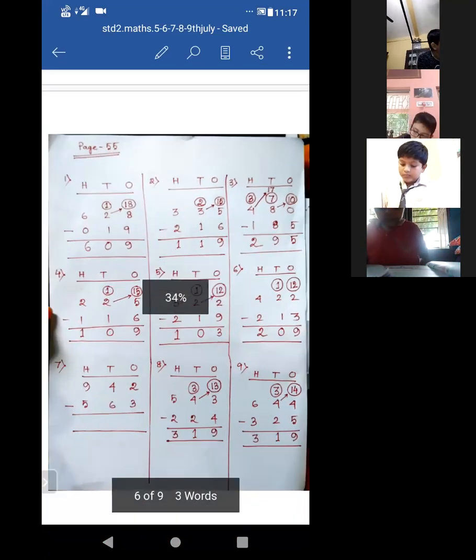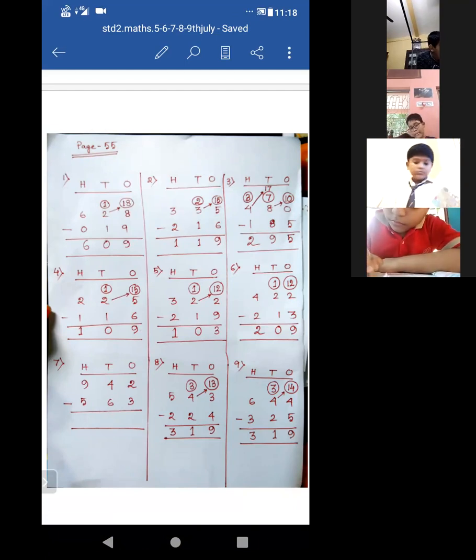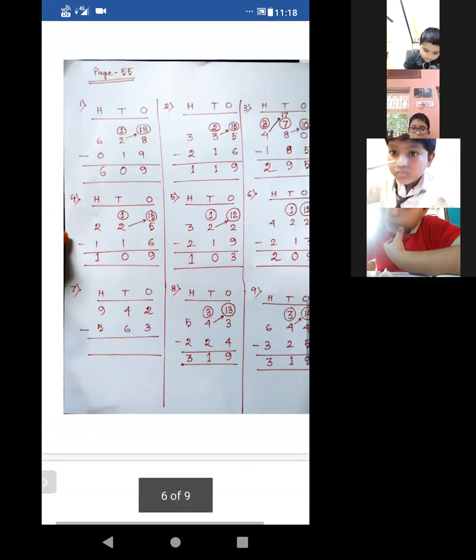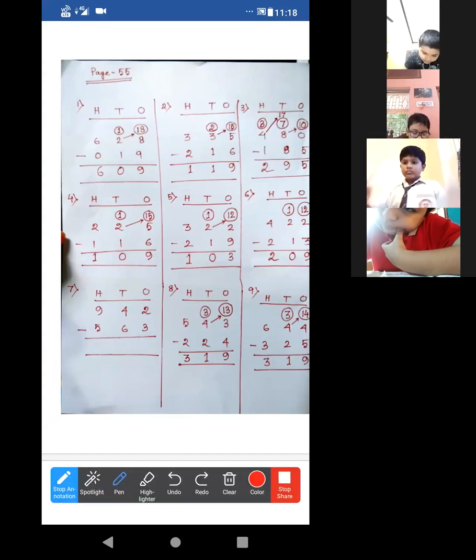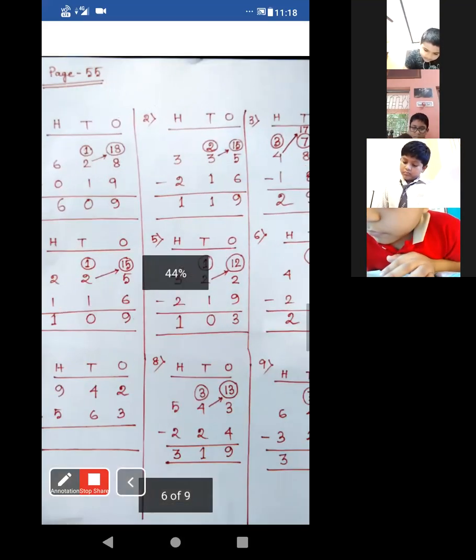Write it in the copy. 1, 2, 3, 4, 5, at least up to this 6. Not 7, 8, 9. 1, 2, 3, 4, 5, 6.